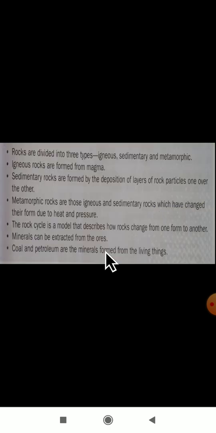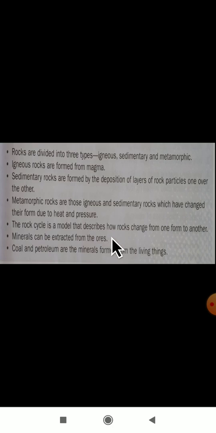Now we will see some of the important points at the last. Rocks are divided into three categories: igneous, sedimentary and metamorphic. Igneous rocks are formed from magma. Sedimentary rocks are formed by the deposition of layers of rock particles one over the other, so they appear in a layer form. Metamorphic rocks are those igneous and sedimentary rocks which have changed due to heat and pressure.